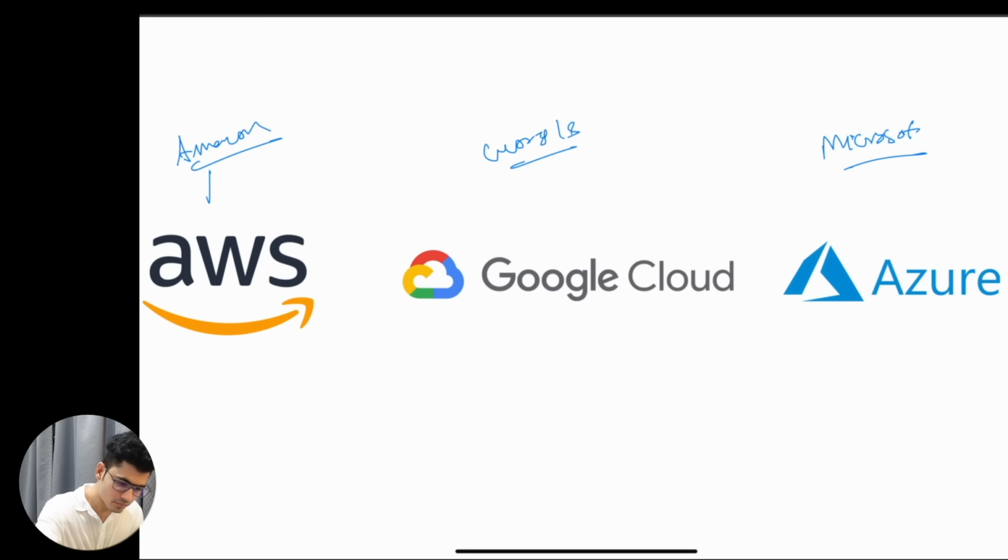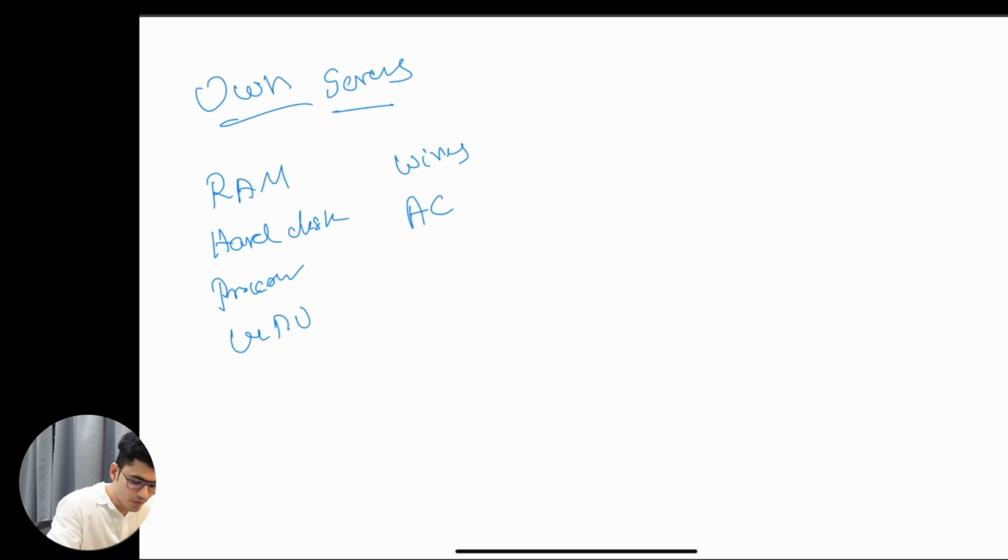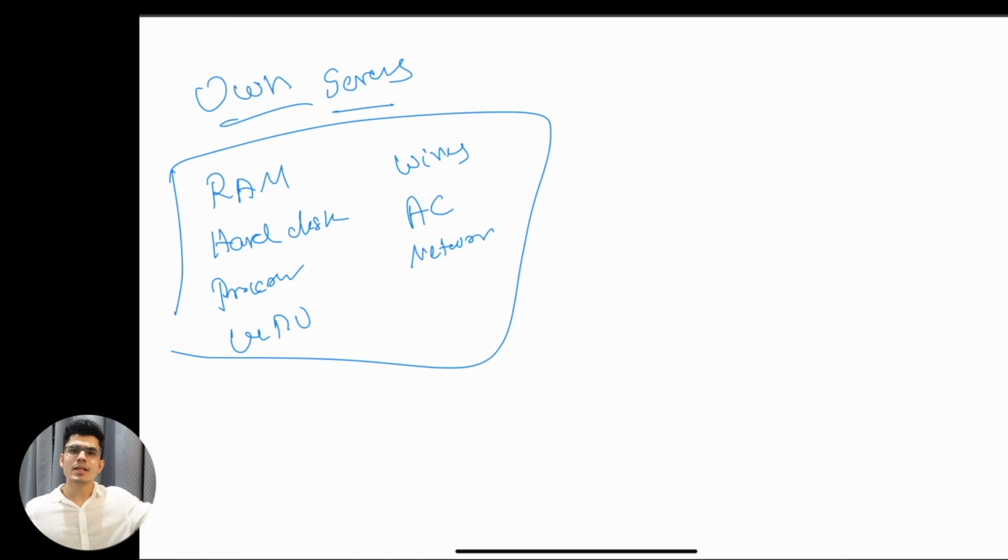Before cloud, what we used to do, we used to build our own servers. Okay, own servers. That means you get your RAM, you get your hard disk. Okay, you get the processing power, processor. Okay, you get the GPU if needed. You get all of the wires, you get the ACs to cool down servers, you get the networking adapters, switches, you get the routers, every single thing. You get it, you build it by your own self. Okay, now you can do this.